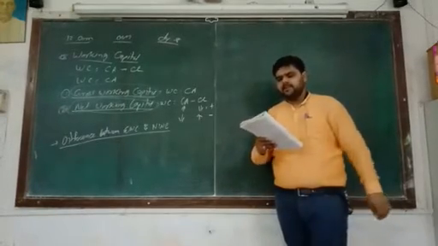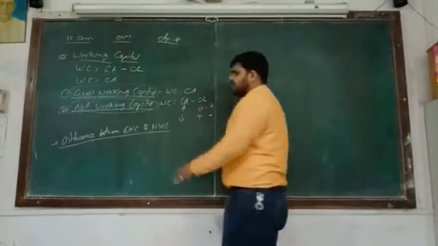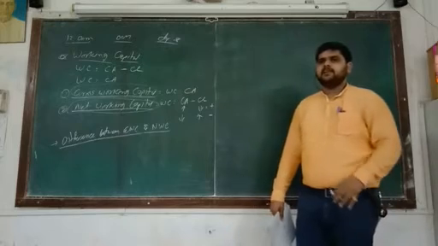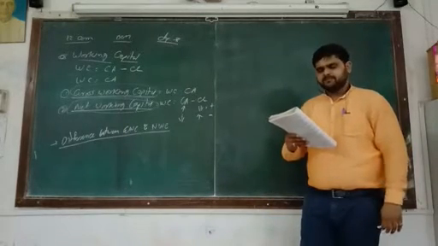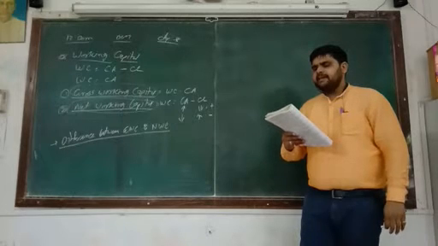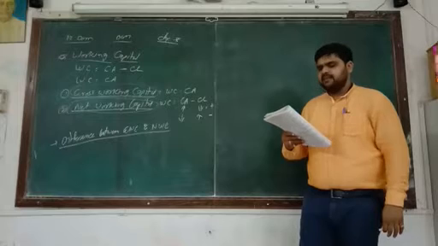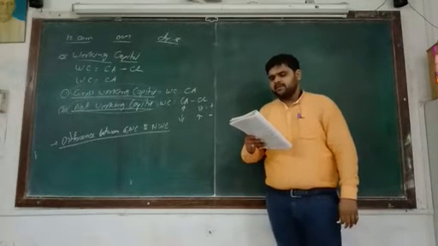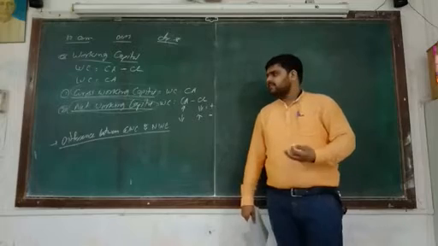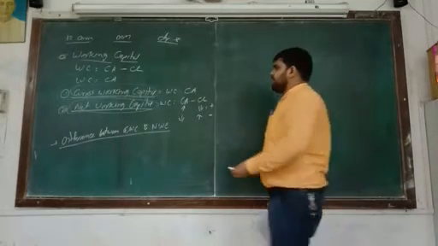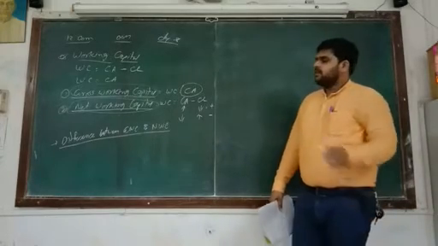So let's see number one, that is meaning. Four types are there, 4 points are there, which are included in this particular difference. Number one, that is meaning. Gross working capital means sum total of current assets such as bill receivable, debtors, short-term marketable securities, bank balance and cash. So here we can say that gross working capital is equal to total current assets.